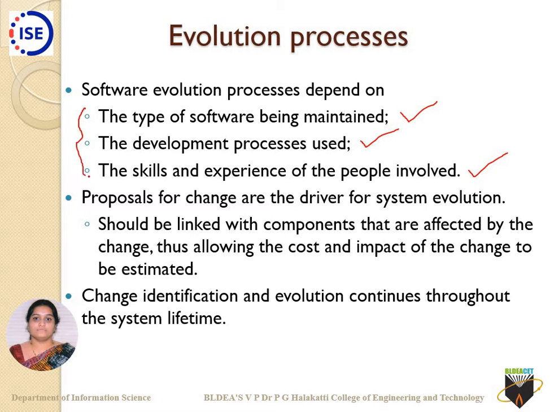These three are the main impact players with respect to software evolution. Then comes the proposals for change. The proposals given for change are the main drivers for your software evolution. Drivers are the main working force for system evolution.